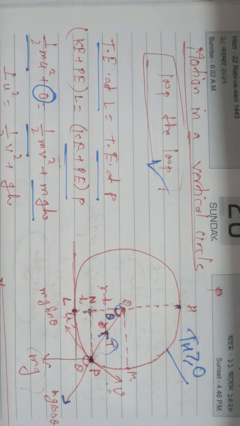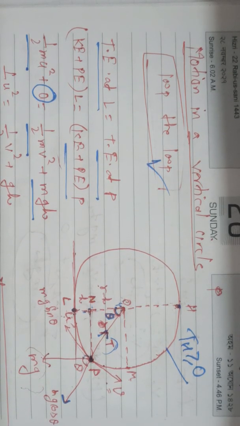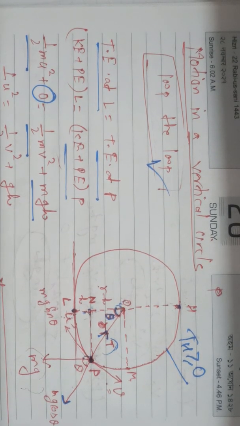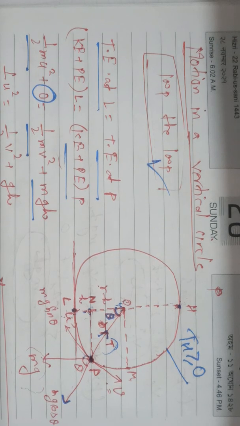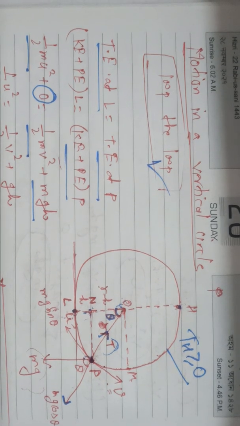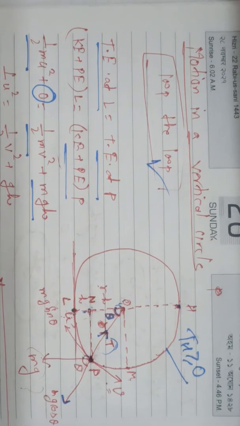Now the next topic that we have is motion in a vertical circle. What can be the questions for this type of topic? Suppose the question is that a body tied to one end of a string is made to revolve in a vertical circle.